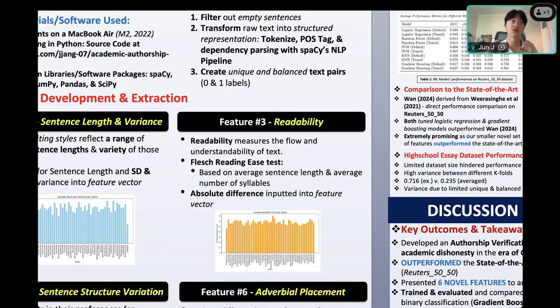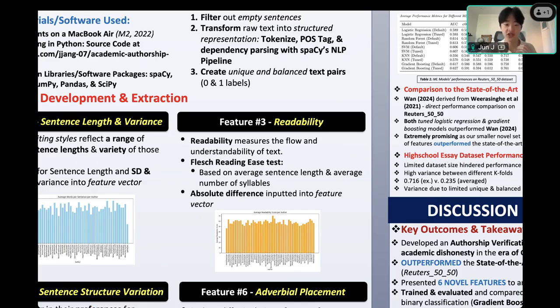Because some people like to write very overly extended sentences or very overly complex words, which readability perfectly helps you encapsulate. As you can see here, this author at the very top had a much higher readability compared to the other ones, which had a much lower readability. So this feature helps us figure out how readable someone's text on average really is.